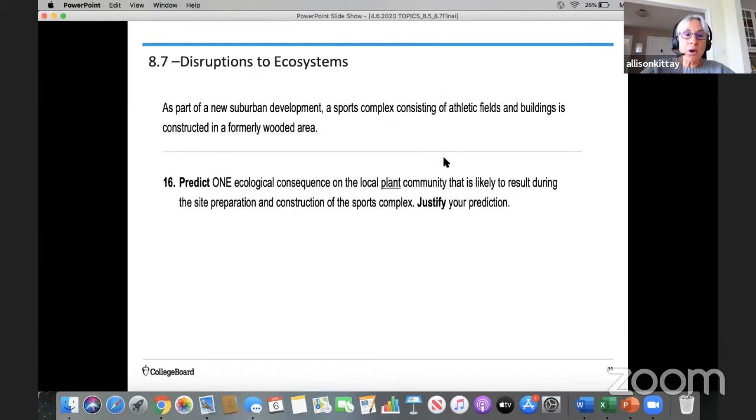So here's one more, practice with disruptions to ecosystems, a little bit more about human impact. As part of a new suburban development, a sports complex consisting of athletic fields and buildings is constructed in a formerly wooded area. Predict one ecological consequence on the local plant community that is likely to result during the site preparation and construction of the sports complex, and then justify that prediction. So we're talking about a consequence to the plant community and then justifying that.